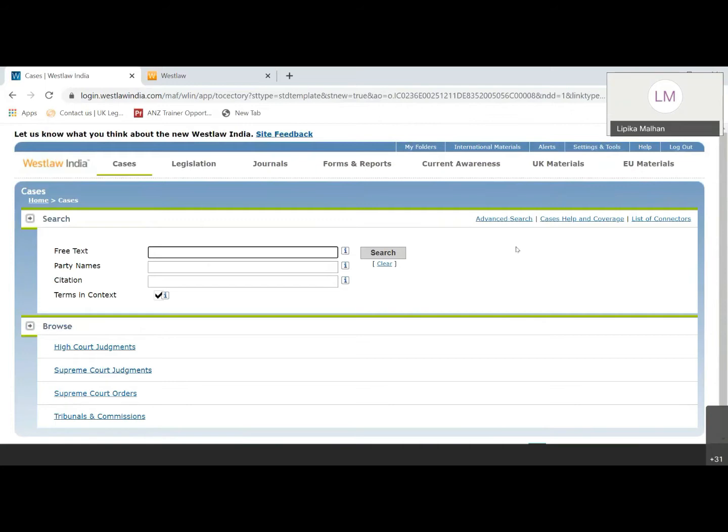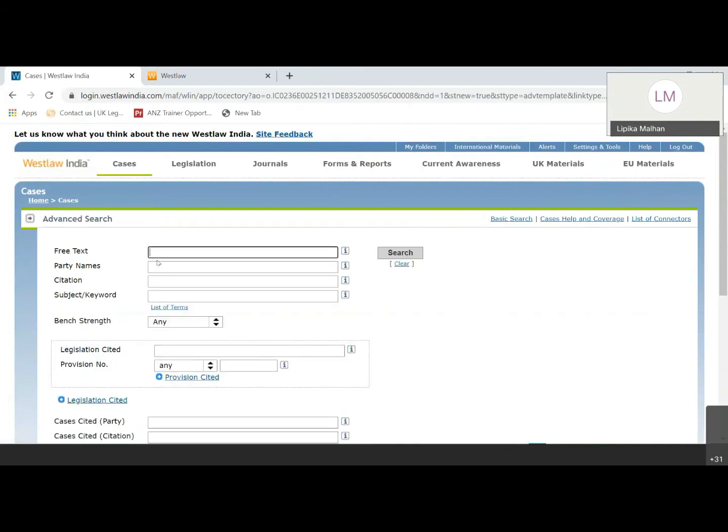Now, the other part is that you want to search from only a couple of courts. You don't want your results to appear from all the courts here. What you can do is, you just need to go to the advanced search option here. And there are three search bars which are already given, which was there in the basic search. Free text is basically your keyword. Then party names can be your petitioner or respondent's name. You can also put across your citation if you have.